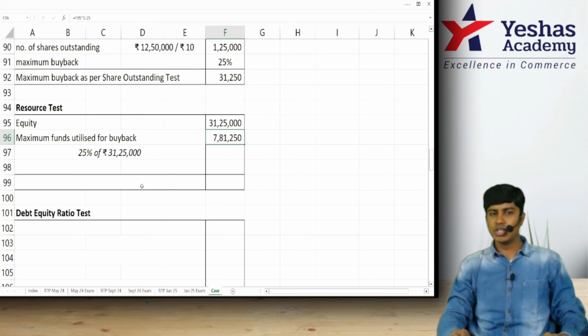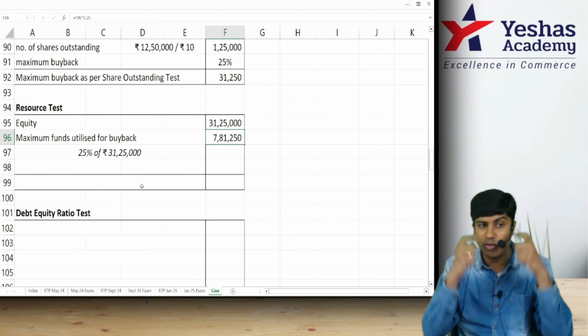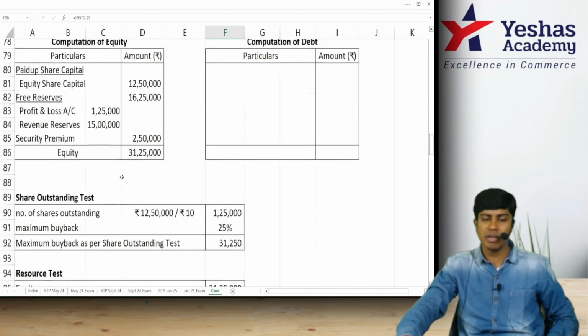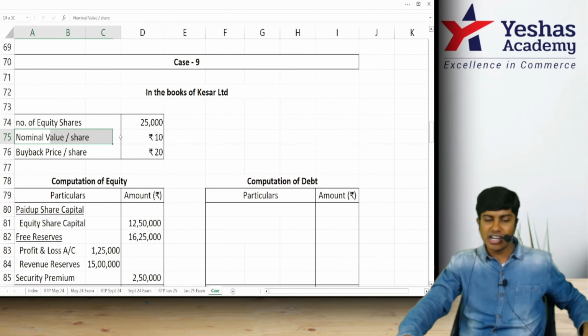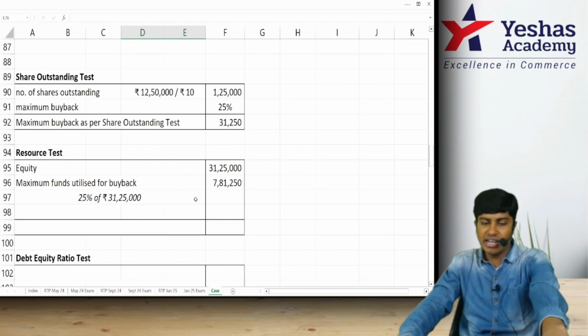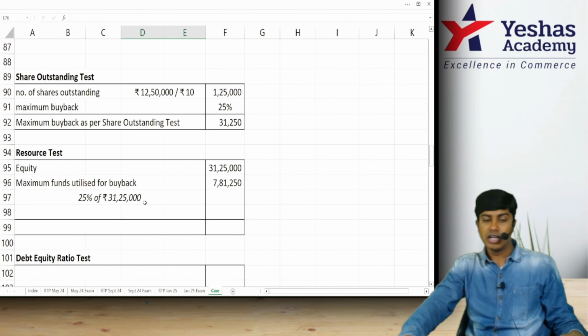7 lakh 81,250. This much money we can pay, not this much value of shares we can buy back. How much are we paying per share? We wrote it in the beginning. Each share nominal value is 10, but what we're paying is 20. Should I divide this 7 lakh 81,250 by 10 or 20? 20. We'll divide it by buyback price of 20.